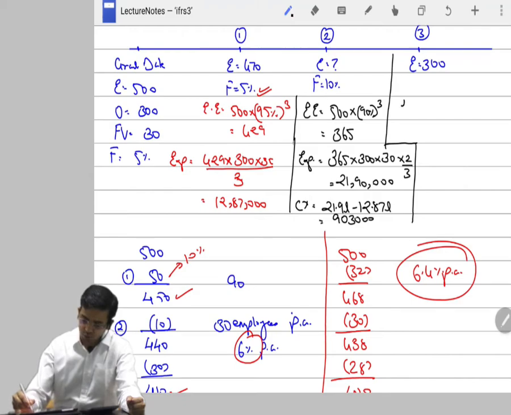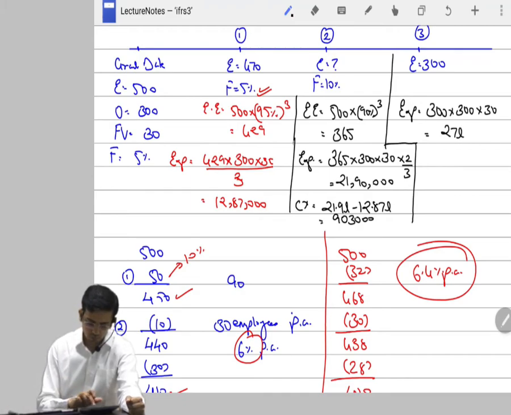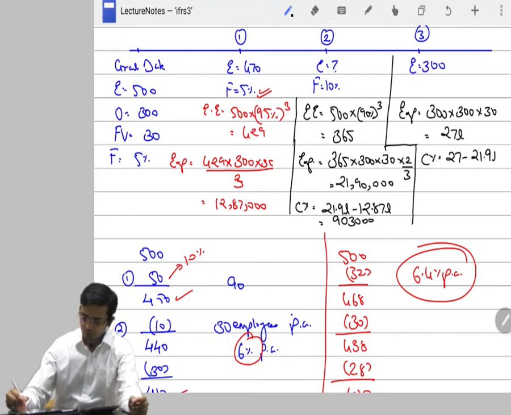Now the expense to be booked will be 300 employees, 300 options, 30 rupees of price. This is the total expense that should be booked. That makes it 27 lakhs, right? But of this, some amount has already been booked in the form of expense, that is 21.9 lakh cumulative over the period of 2 years. So expense for this period is 5,10,000.